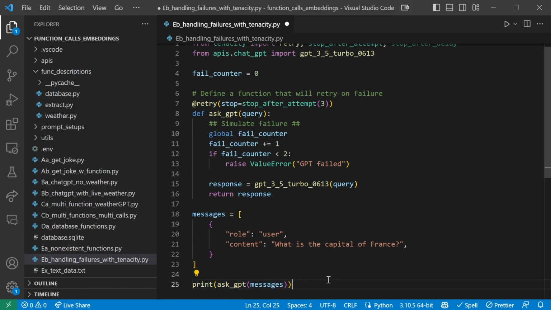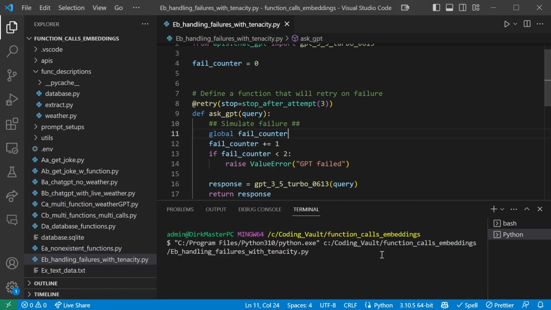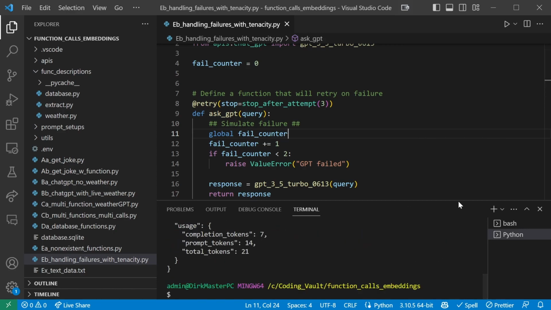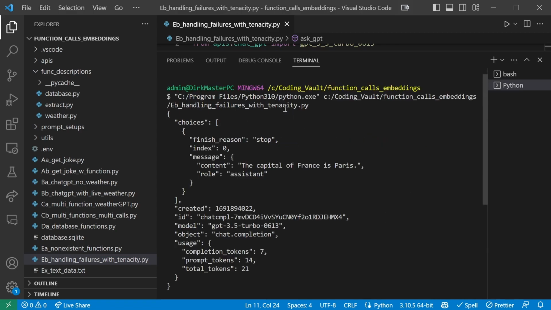Then we actually run our function call below here. So this will crash and burn twice and then succeed the third time. And let's run this. And you'll see we never got any sort of error message because it just ignored the errors and it tried 3 times, and the third time it worked.